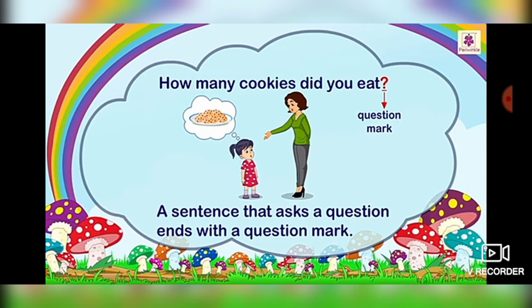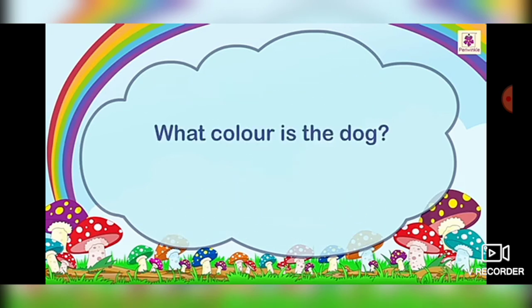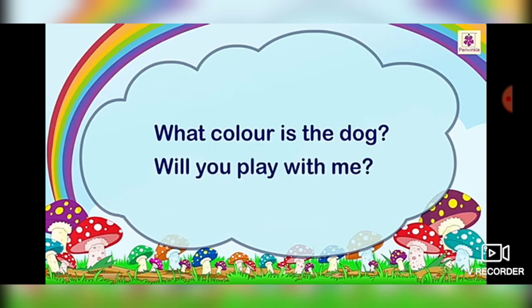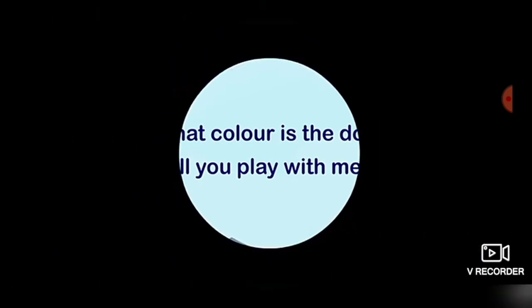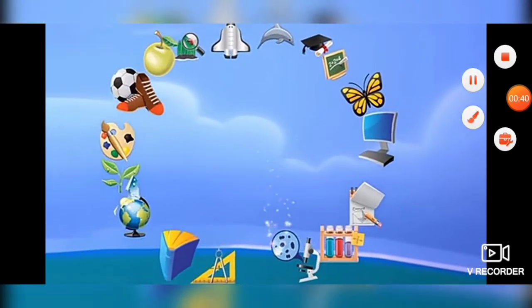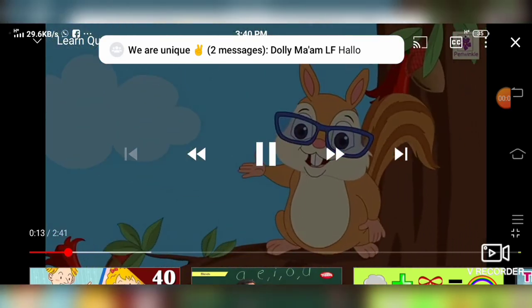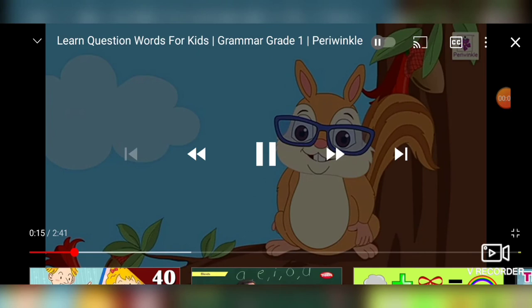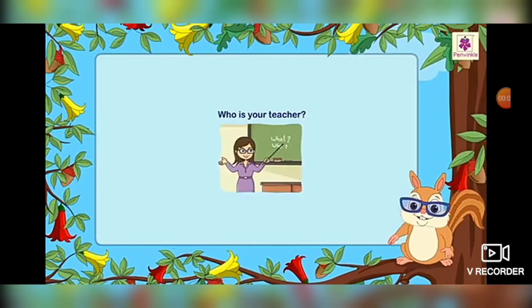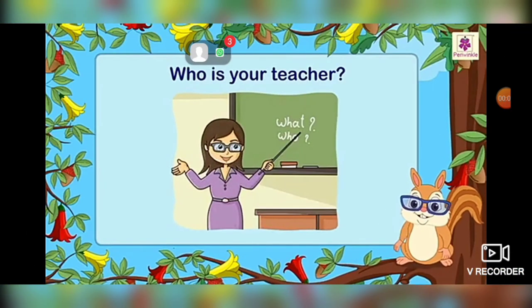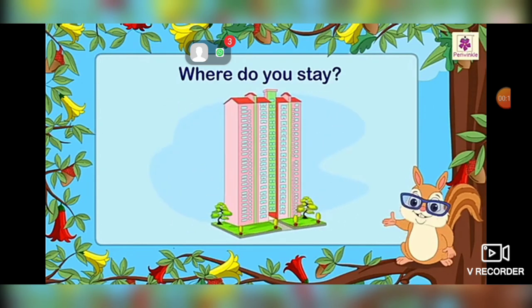Okay, now students, let me explain what the question words are and which is the question mark. What color is the dog? Will you play with me? Where can we use question words? Let's see question words. What are question words? Who is your teacher? In this sentence, "who" is a question word.